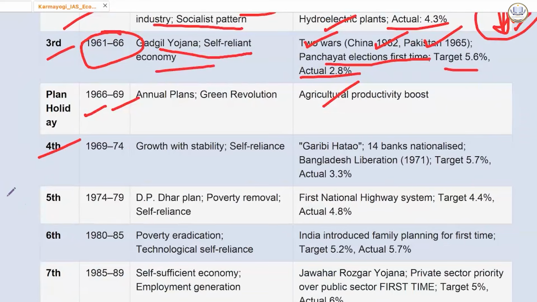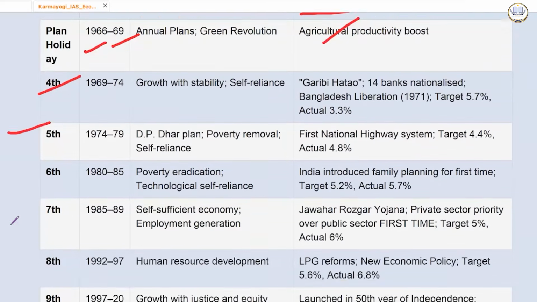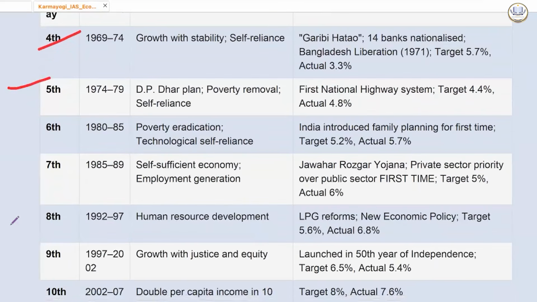Fifth five-year plan, 1974 to 79. DP Dhar plan, poverty removal, self-reliance. First national highway system was built, target was 4.4%, actual was 4.8%. Because of all this sluggish growth, it was called by some critics the Hindu rate of growth, a term which is itself heavily criticized.